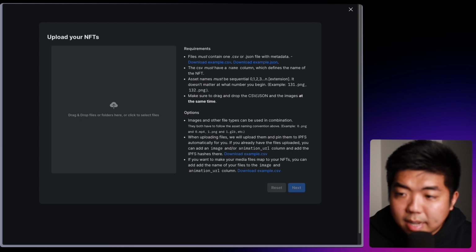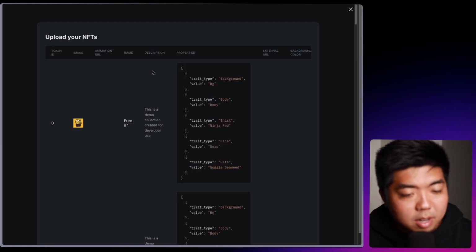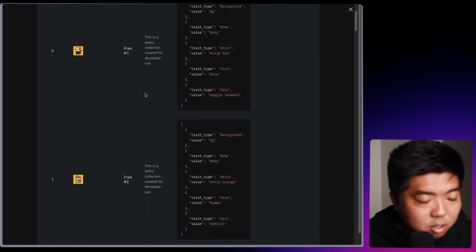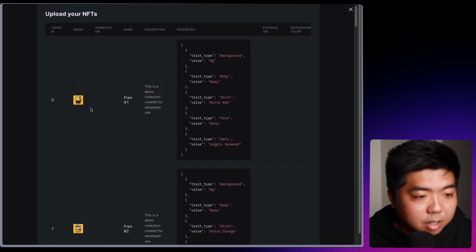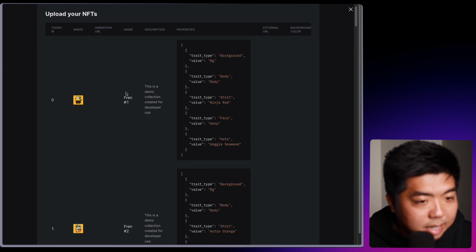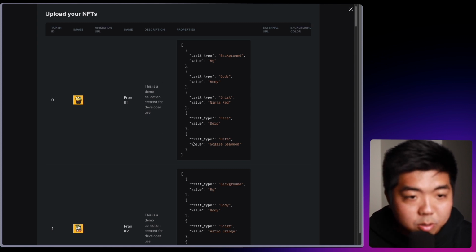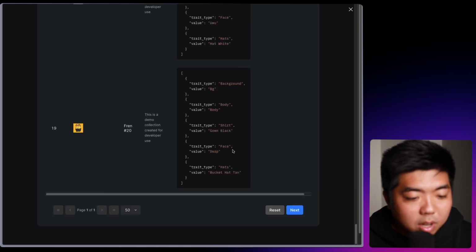So I have an example JSON file here that I am going to upload. You can see once you click and drag your file in, you'll be prompted with a preview of what your NFTs are going to look like. So we have our images, our token ID, the name, description, and the properties or traits of our NFT. You can scroll all the way down to the bottom.